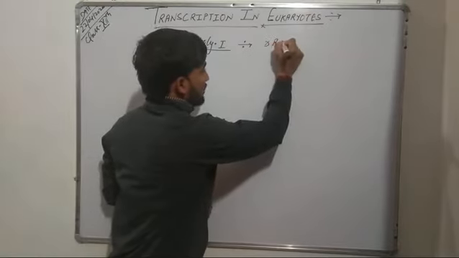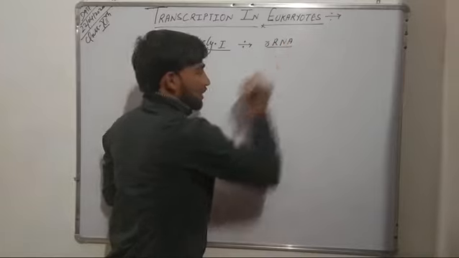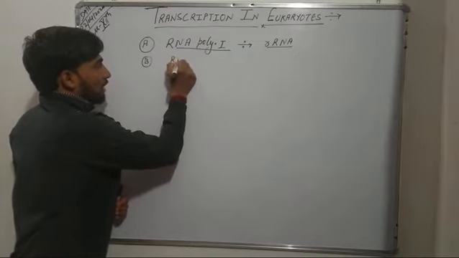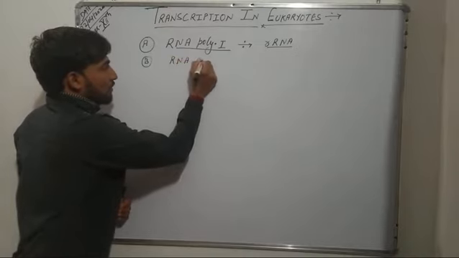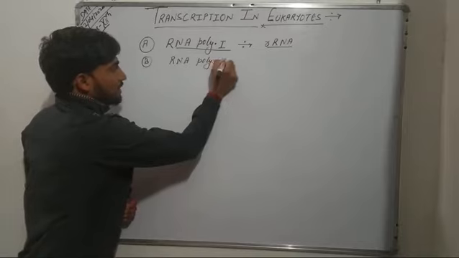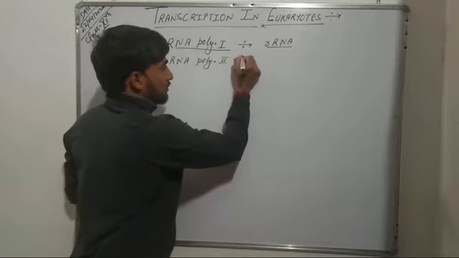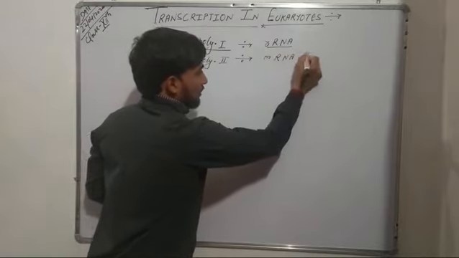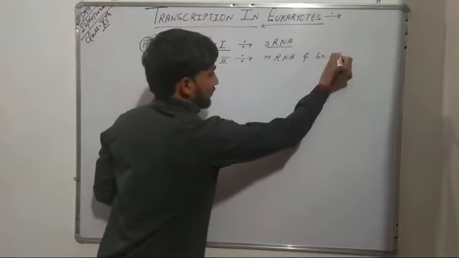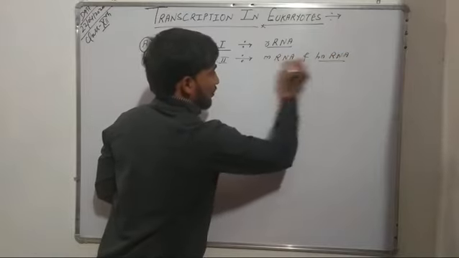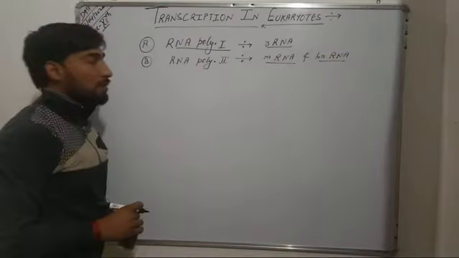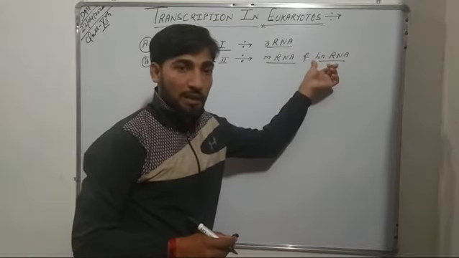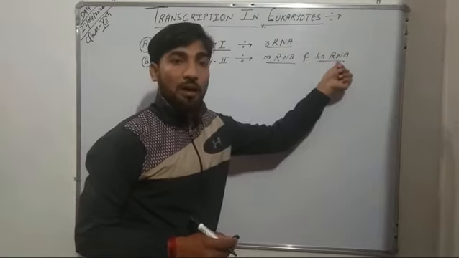The second, RNA polymerase II, transcribes mRNA and hnRNA. The hnRNA is heterogeneous nuclear RNA.